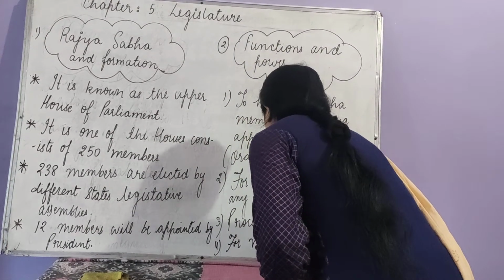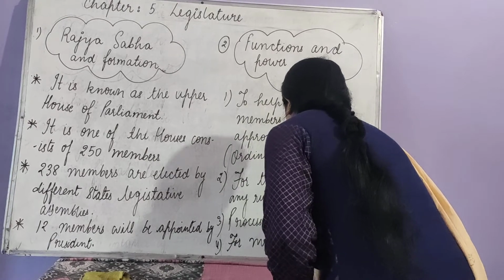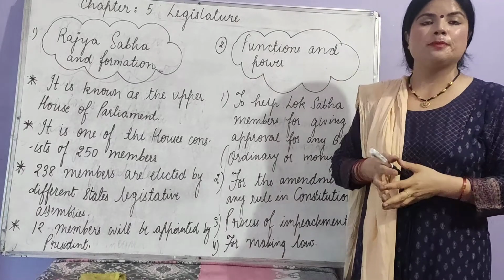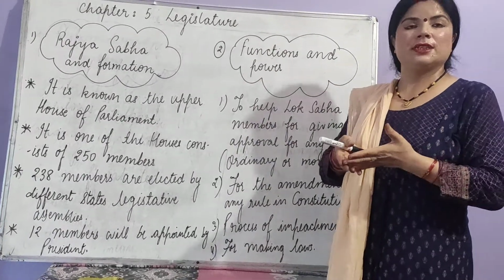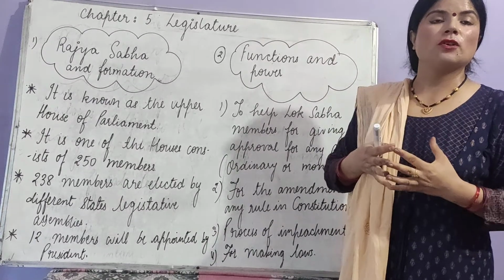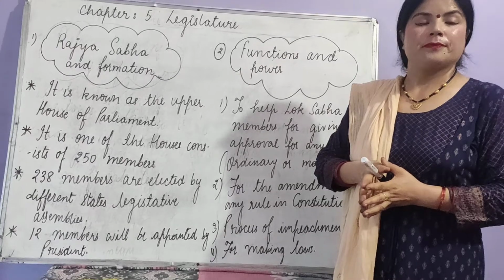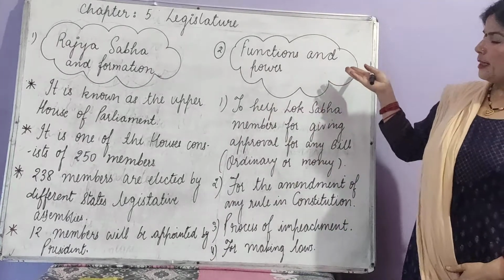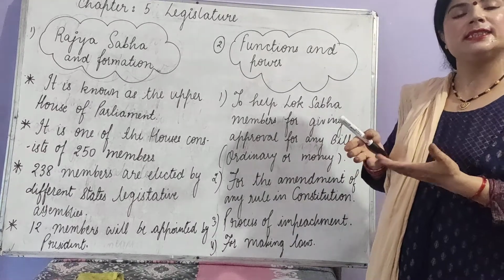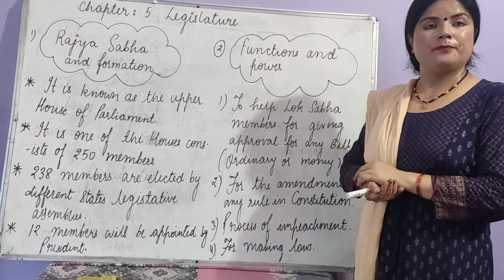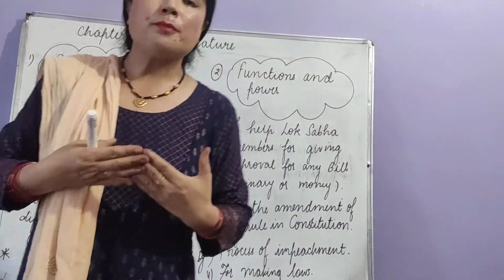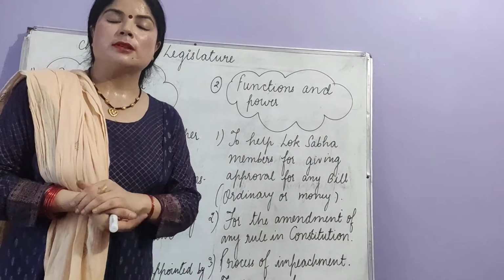For making laws. Really students, Rajya Sabha members who are the part of legislature, they play a very important role for framing the rules and regulations for the people of the country. So in this way, we came to know about the functions and power of Rajya Sabha. These functions can be considered as the power of Rajya Sabha, how Rajya Sabha works with the cooperation of the members of Lok Sabha.